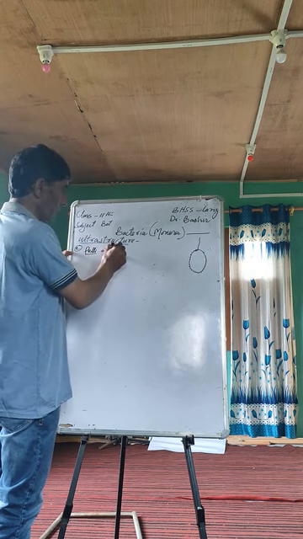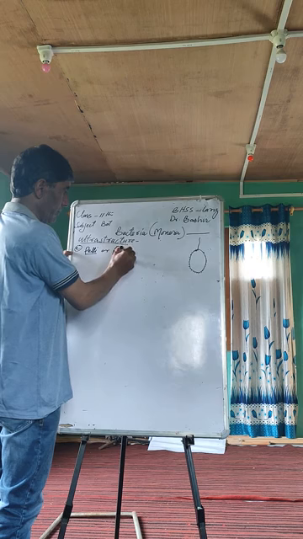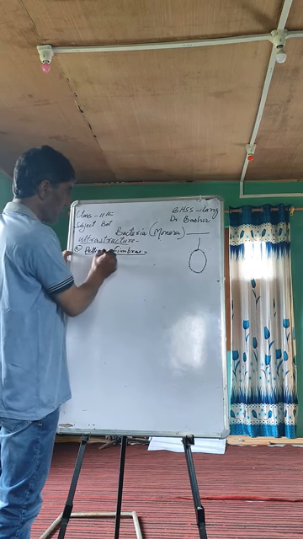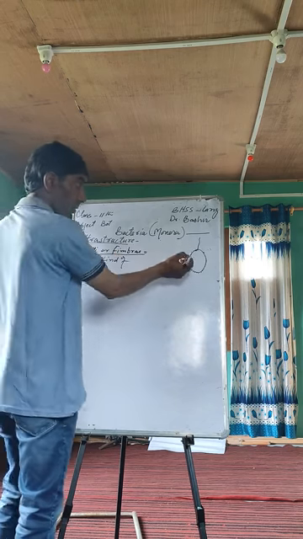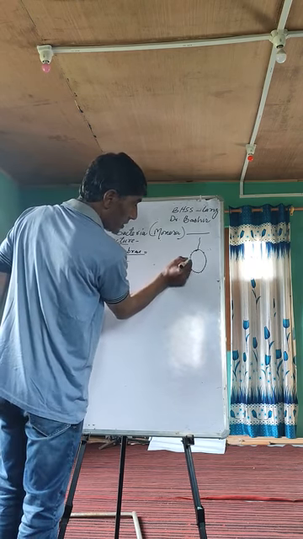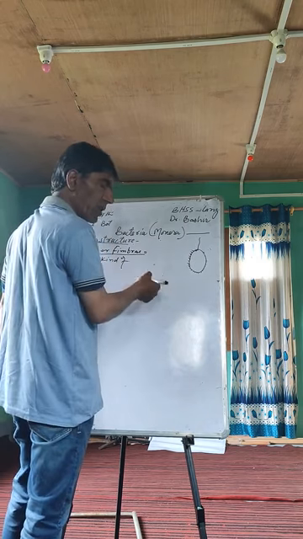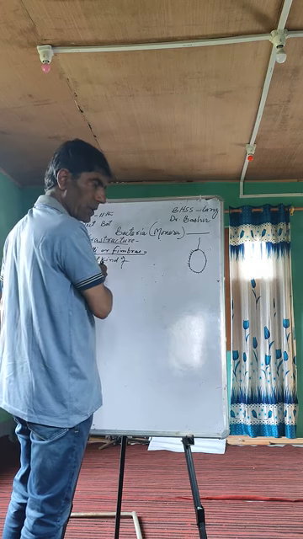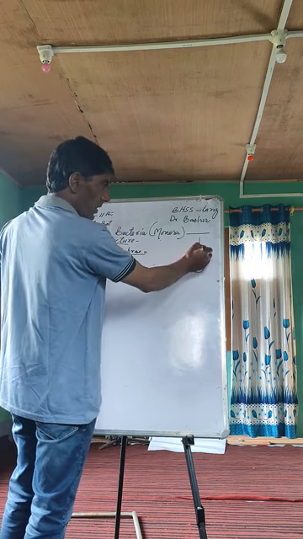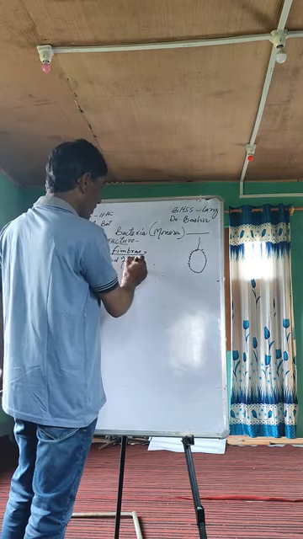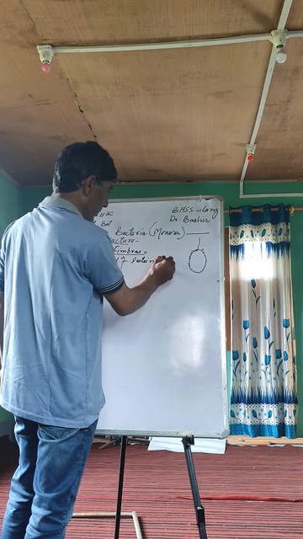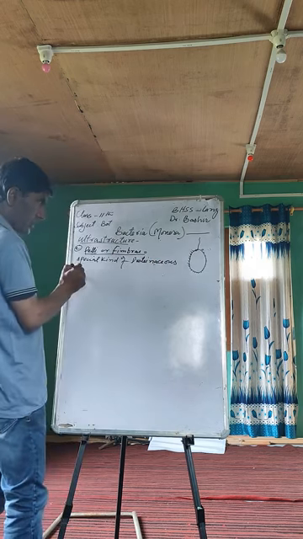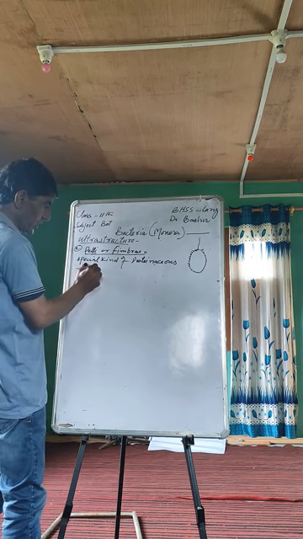also called fimbriae, a special kind of proteinaceous appendage. Pili is plural, pilus or fimbria.